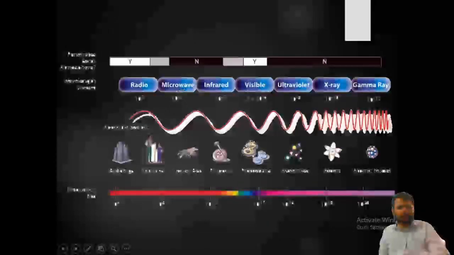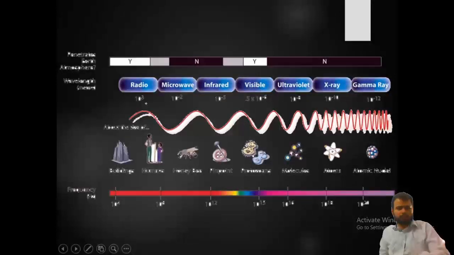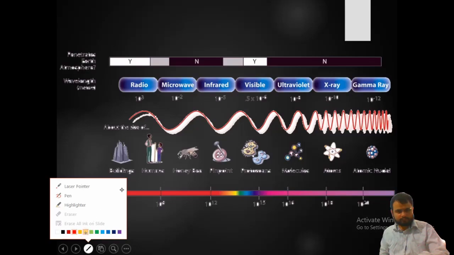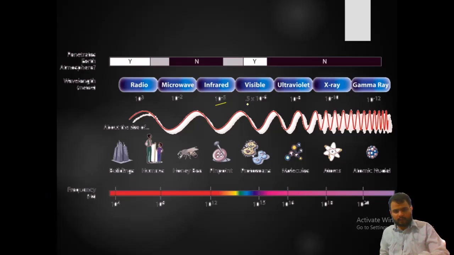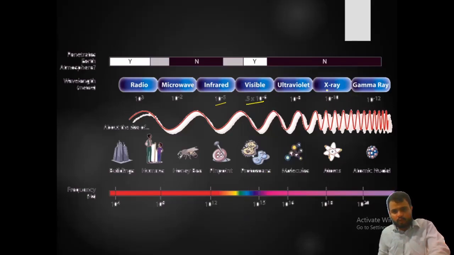So what are the waves? Radio waves, microwaves, infrared waves, visible waves, ultraviolet, X-rays and gamma rays. As you can see, there is the wavelength. The wavelength of radio is 1000, microwave is 10 raised to power minus 2. I am taking a pen here, 10 raised to minus 5, 0.5 into 10 raised to power minus 6, and for X-rays and gamma rays 10 raised to power minus 12.